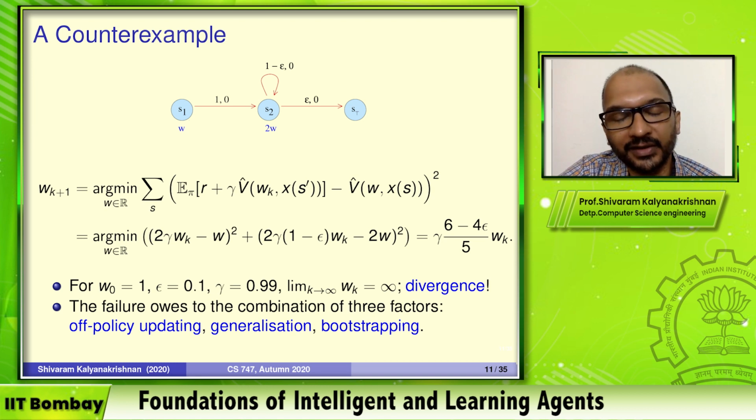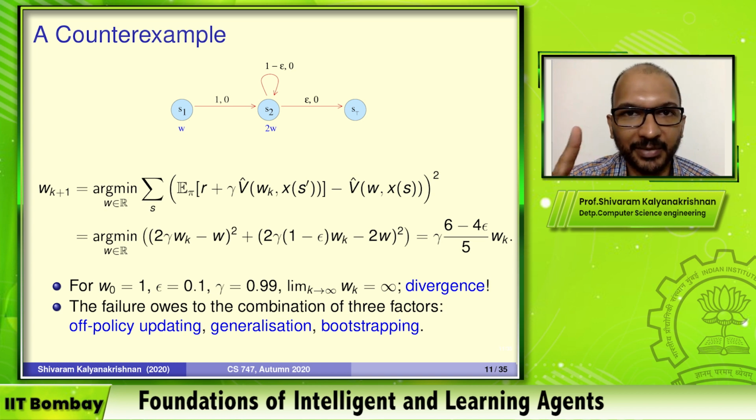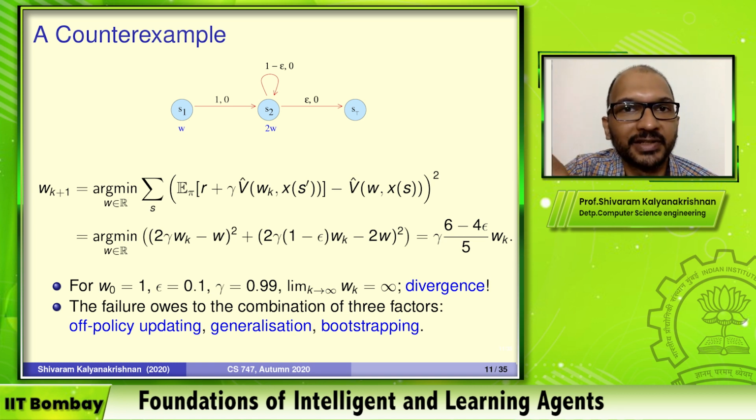And then going to the terminal state. So it's not very hard to see that if you're spending the first time step at S1, in expectation, the number of time steps you'll spend at S2 is going to be something like 1 over epsilon. So if epsilon is 0.1, for every 1 time in S1, we are spending about 10 time steps in S2, right? But look at the update that we are making over here.